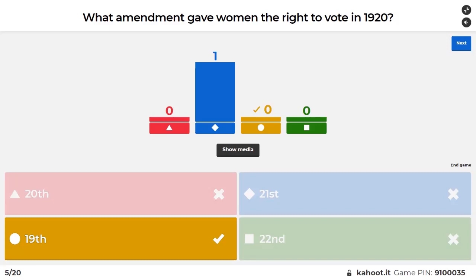There are a few amendments in our Constitution that are more important than others, and the 19th Amendment is one of them that they kind of refer to sometimes, especially in any kind of standardized test you take. So just be aware of that. You might see this one. All those other amendments, they're not as important.